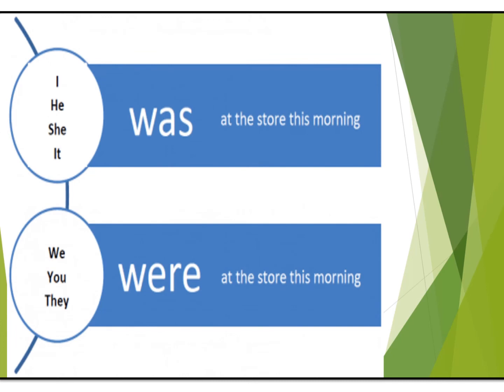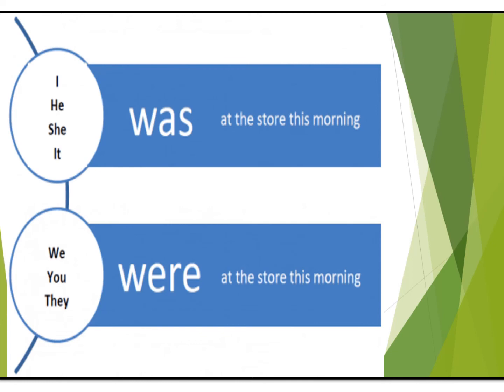Now let's understand this with this table. I, he, she, it. Let's read it. I was at the store this morning. He was at the store this morning. She was at the store this morning. It was at the store this morning. So you can again see all these singular pronouns, they are used with was.